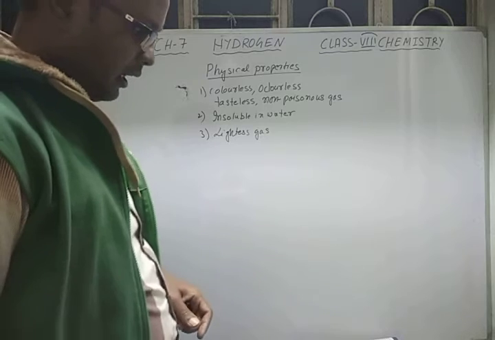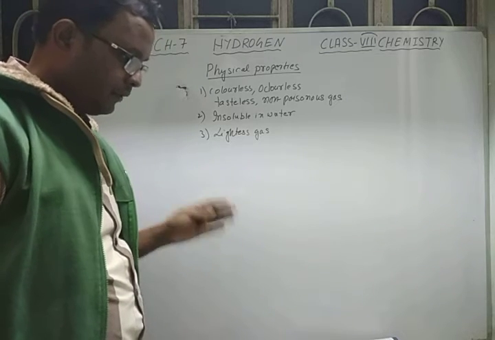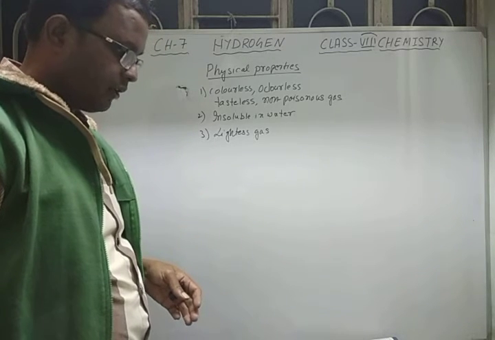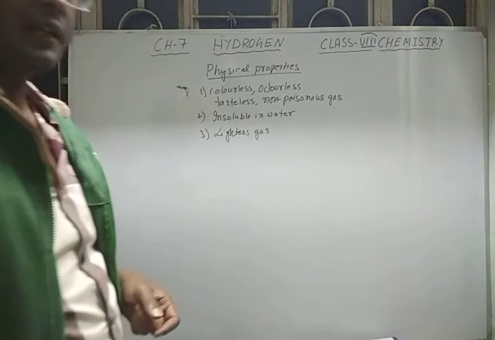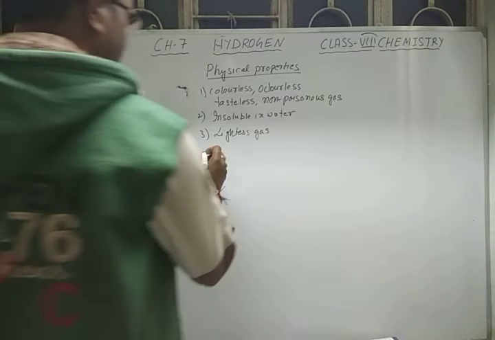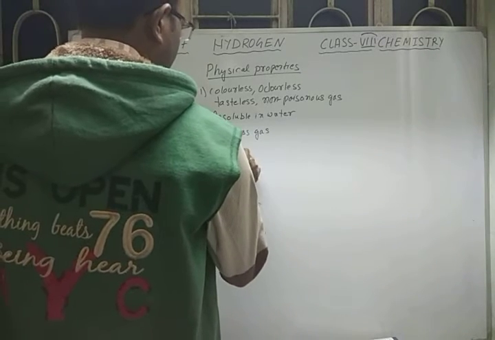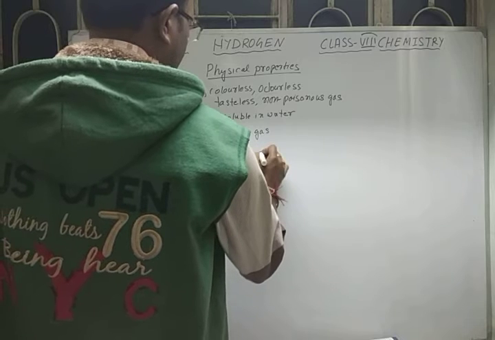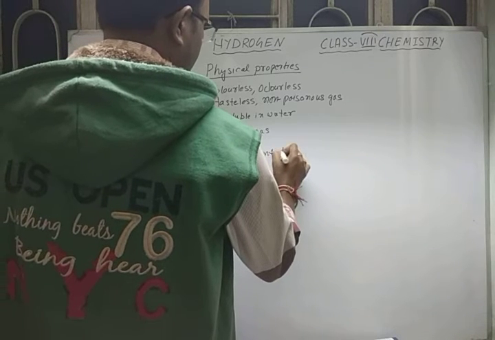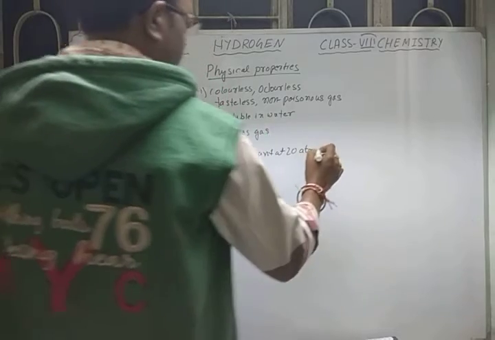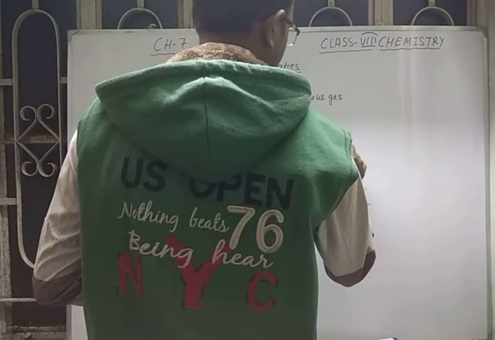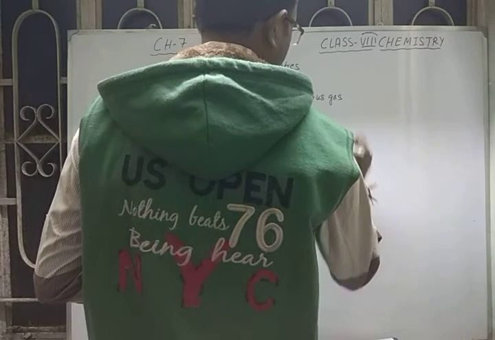After that, it can be liquefied by applying pressure. At minus 240 degrees Celsius and at 20 atmospheric pressure, it can be changed into liquid state.